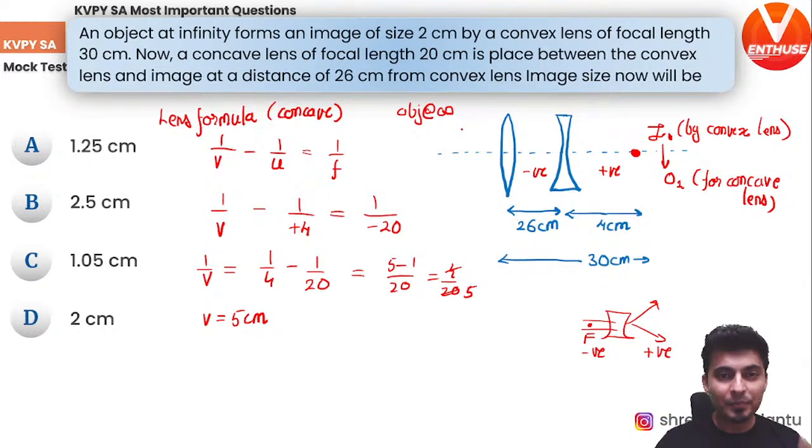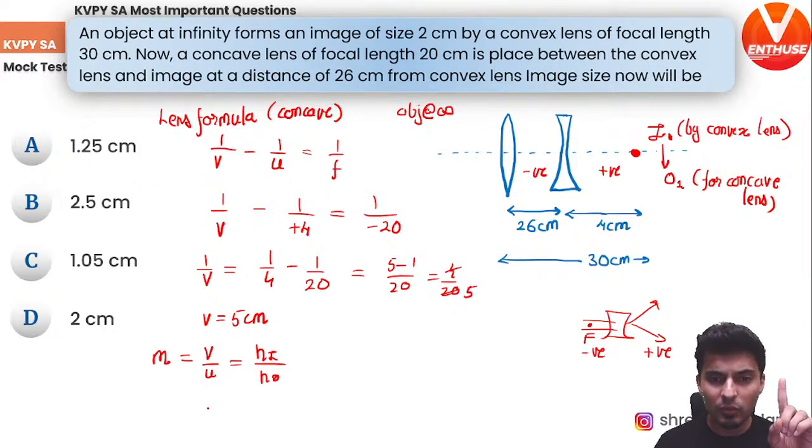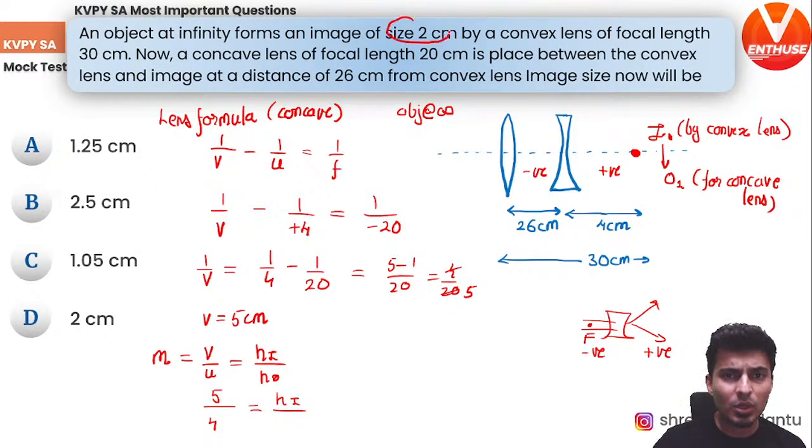Now the last thing, the final image size. So you need magnification. The formula for magnification is nothing but V by U, that is nothing but image height divided by object height. So V is 5, U is 4. All right, this is all magnitudes only. We are just taking magnitudes. Height of the image, I don't know. Height of the object was given, it was 2 centimeters. Now don't get confused, you might get confused. This is image size, guys. This image will become the object for the concave lens, so be careful.